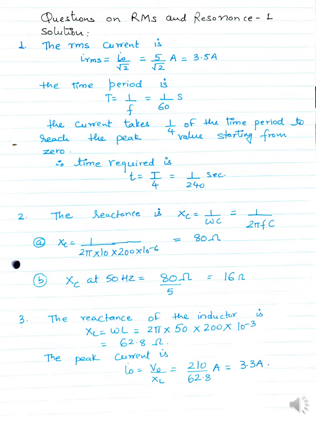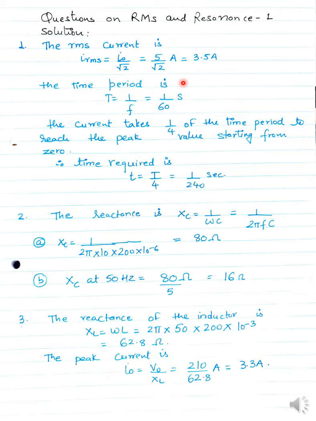So if you remember what we solved in the notes, the RMS current I_RMS is equal to the peak value of the current divided by root 2. What is the value of peak current here? The peak value is given as 5 ampere. So it will be 5 ampere divided by root 2. The answer is 3.5 ampere. You can use your calculator to find the values here.